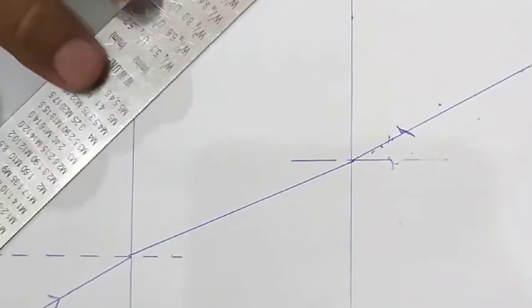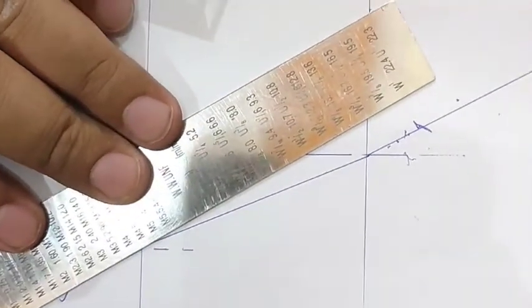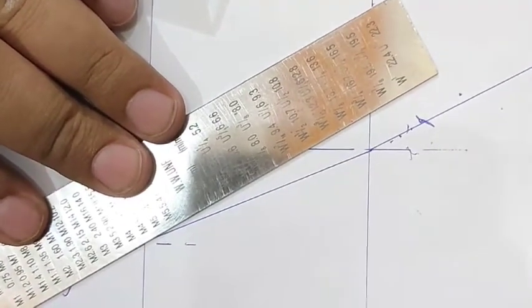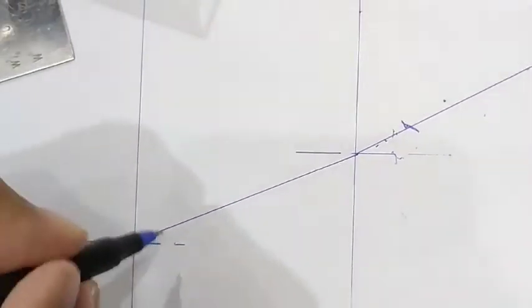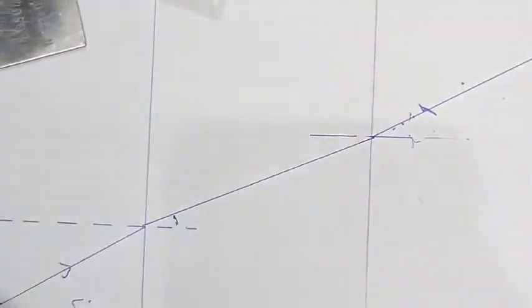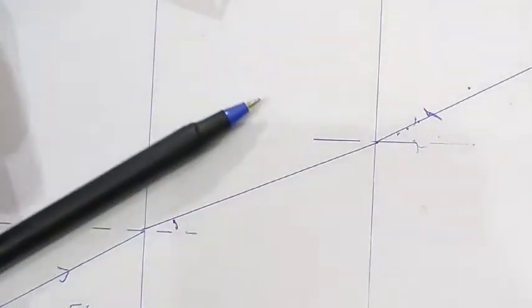What do we find? We are seeing that the ray that has moved out is bent towards the normal. The ray has gone towards the normal.